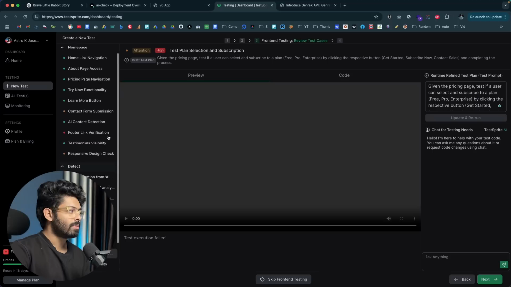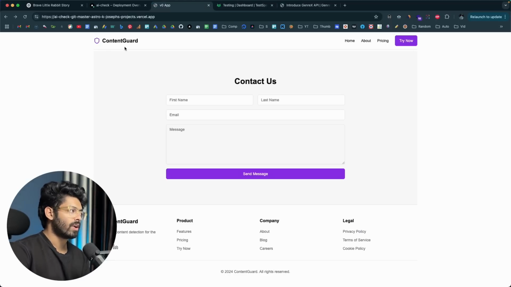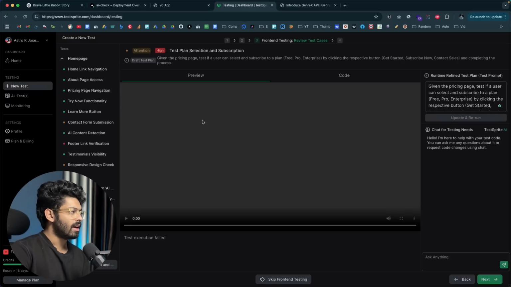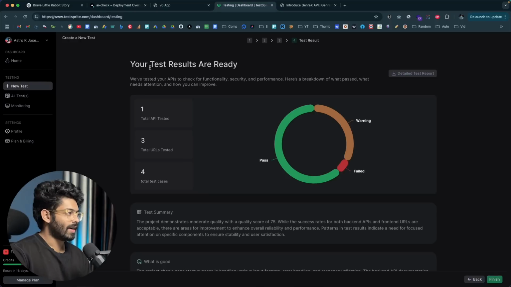So this is how simple it is to run a test for almost all aspects of the front end of your app that you developed using AI right within TestSprite. And next up, I'll go ahead and click on next. So assuming that part is done, now the AI is creating the final test report and analysis. All right, so the test report is ready: total APIs tested 1, total URLs tested 3, total test cases 4. So warning, failed and pass.